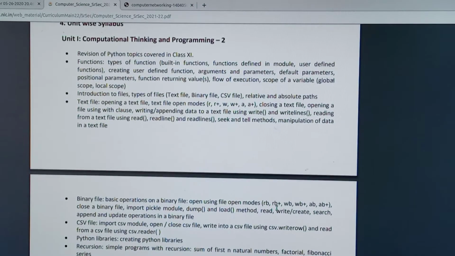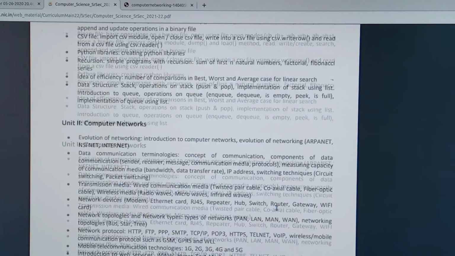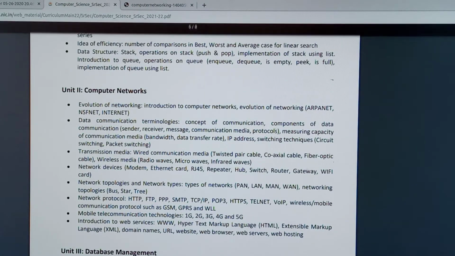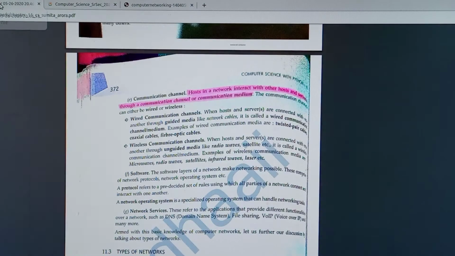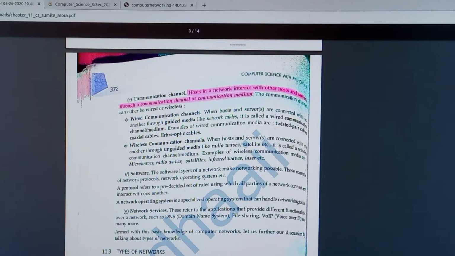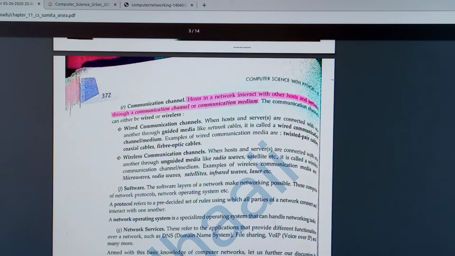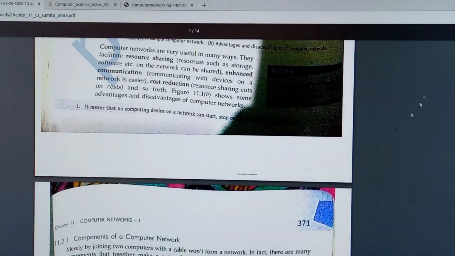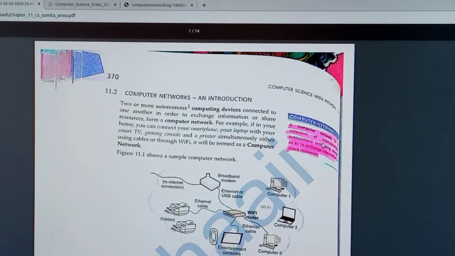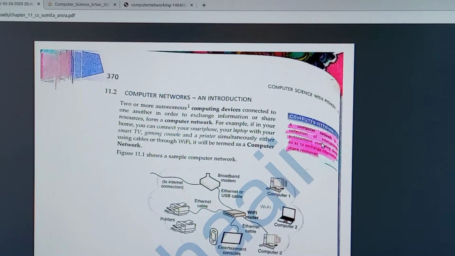In today's class I just start with the computer network, just an introduction only. You have the Sumita Arora textbook, chapter number 11. This is the textbook. This is just one introduction only. The first page gives some introductions only.